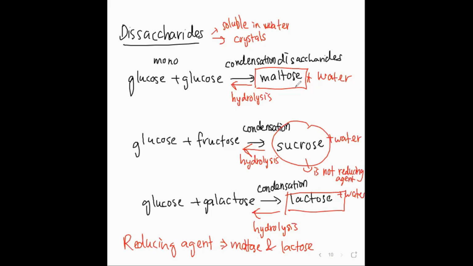So where can we get maltose? Wheat base, where it is also known as malt sugar. Okay, so maltose is a malt sugar.